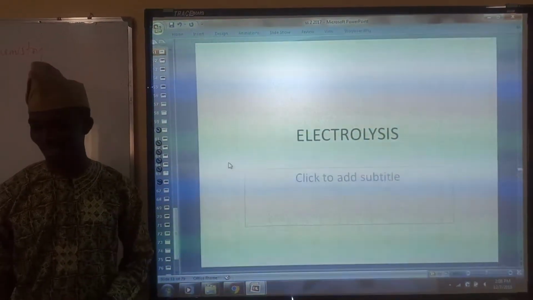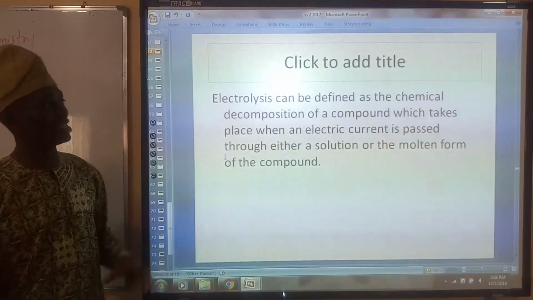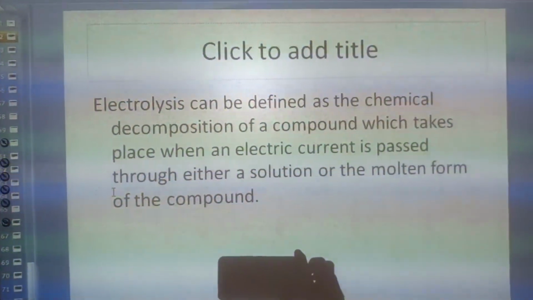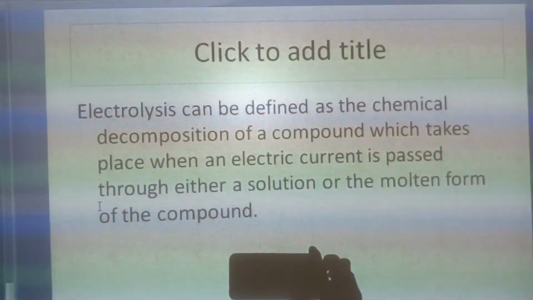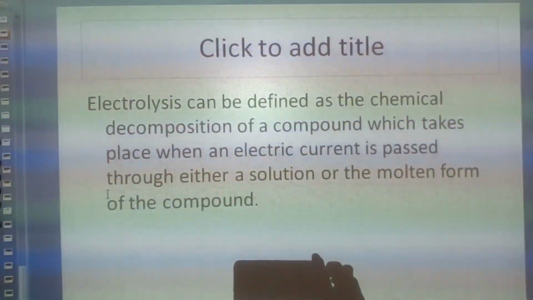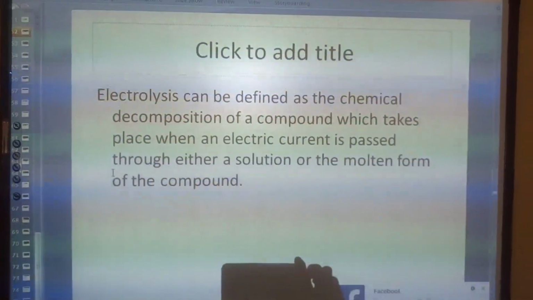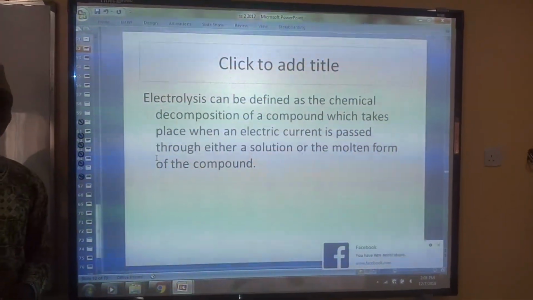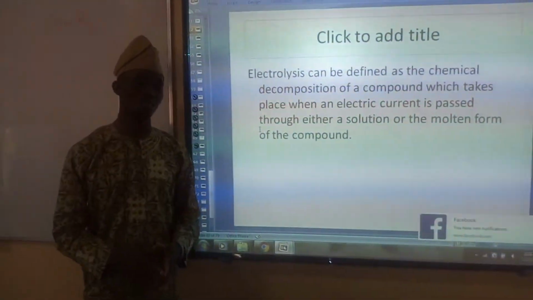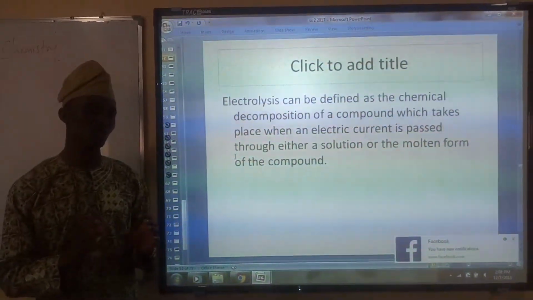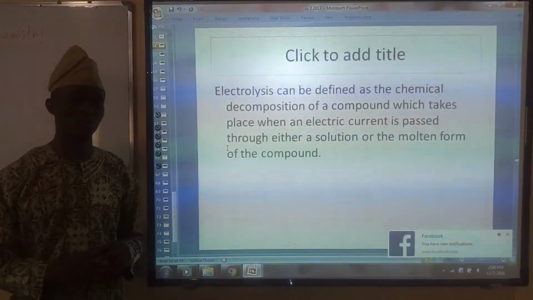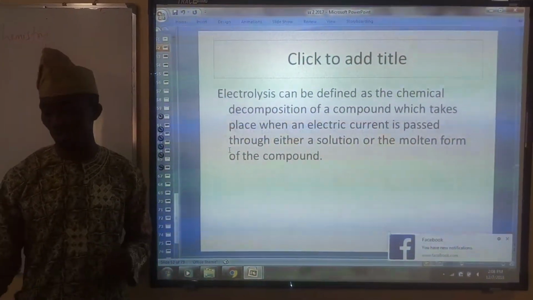Now, what is electrolysis? Electrolysis is defined as the chemical decomposition of a compound which takes place when an electric current is passed through either a solution or the molten form of the compound. Now, not all compounds can allow electricity to pass through them. Those few compounds that allow the passage of electricity are called electrolytes.